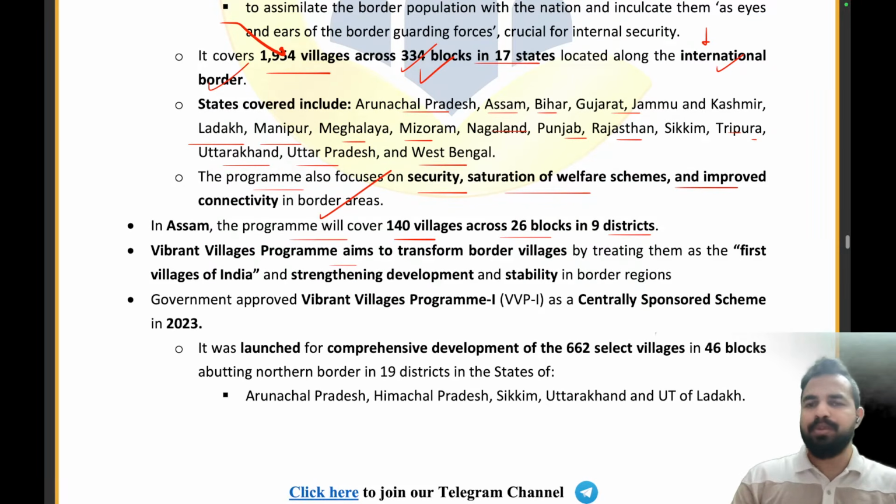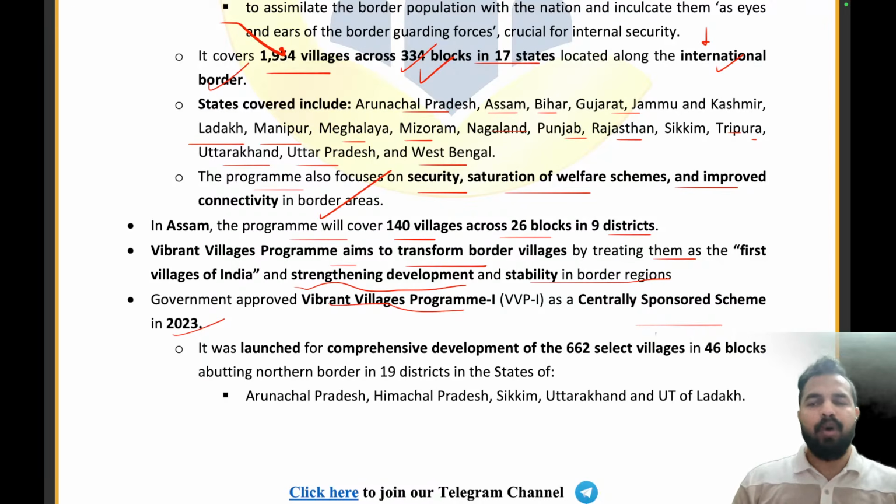Vibrant Village program aims to transform border villages by treating them as the first village of India and strengthening development and stability in the border regions. Government approved Vibrant Village program in 2023 as a centrally sponsored scheme. So I told you Vibrant Village 1 program was launched in 2023 as a centrally sponsored scheme.